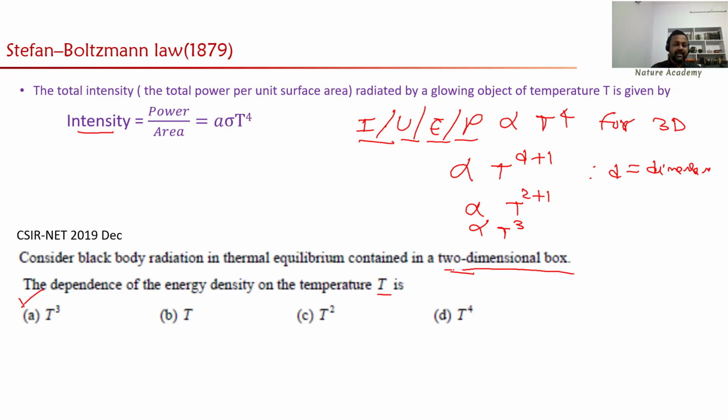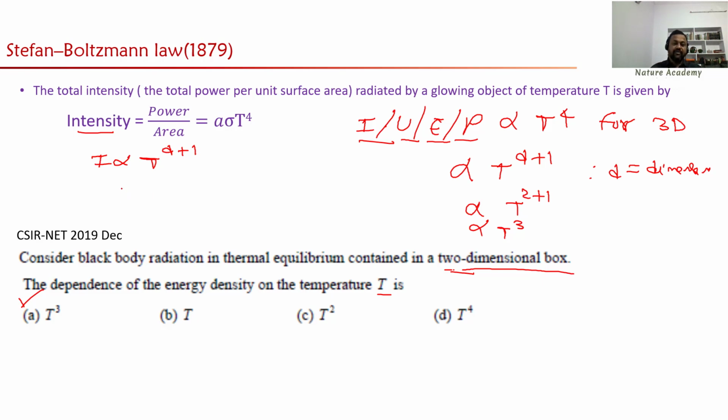This one. Generally students make the mistake of saying: we know this is the Stefan Boltzmann formula. Yes, of course, but there is a condition. Stefan derived this expression for a three-dimensional object, so in the three-dimensional case you get T power 4. So I can write the formula as intensity is proportional to T power 4, but instead of writing 4, I will write dimension plus 1.